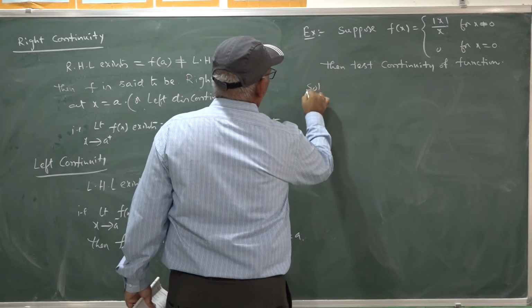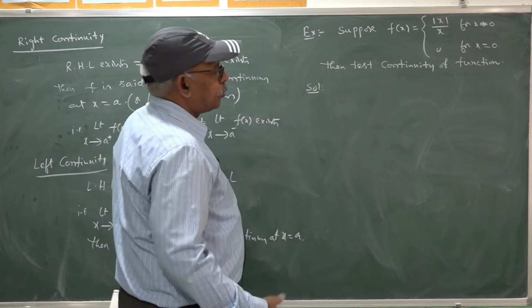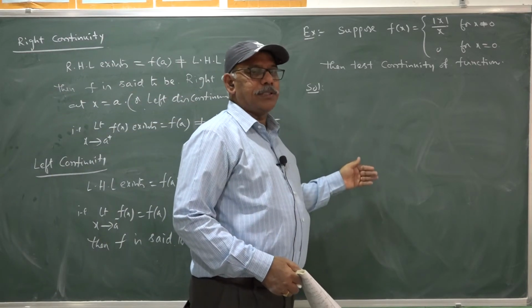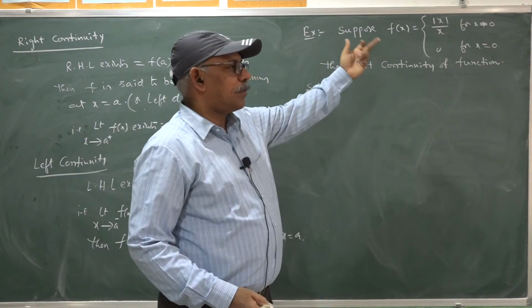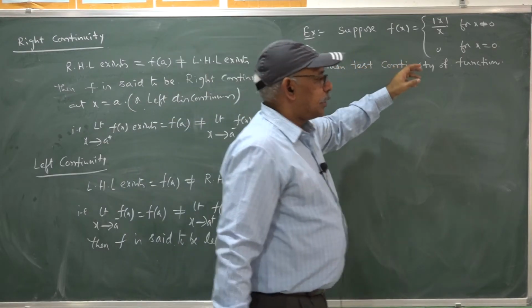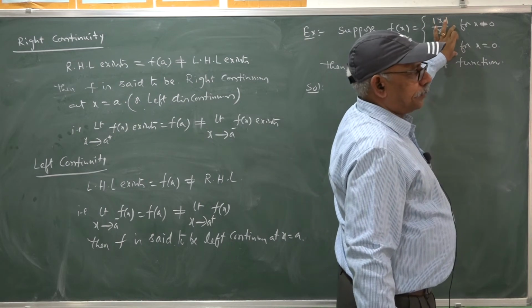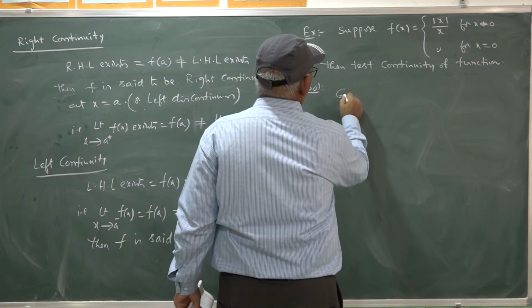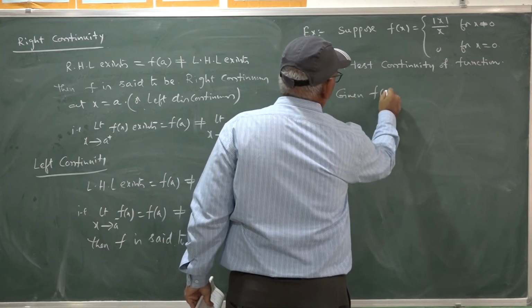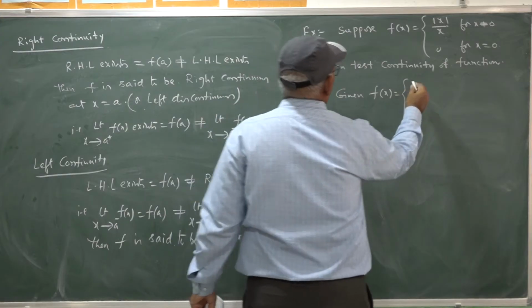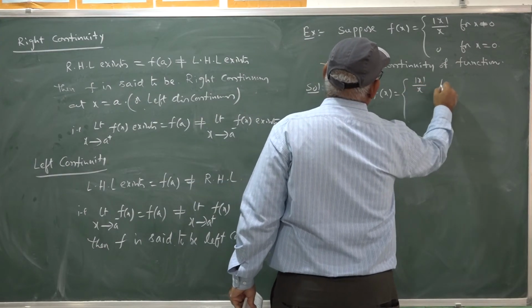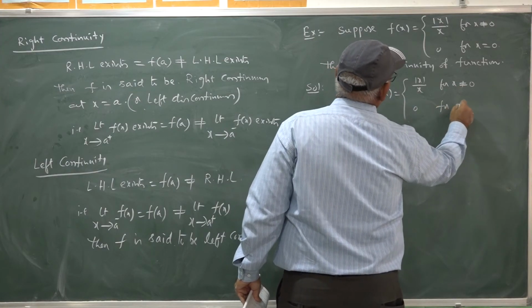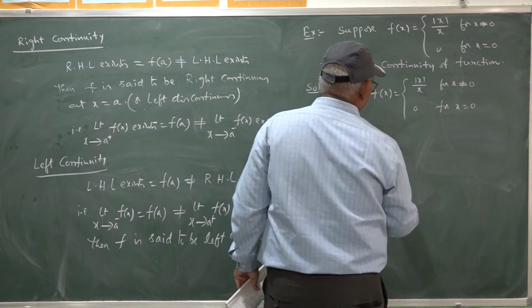Now, to test the continuity of the function, evaluate right and left limits at that particular point where the function is defined.